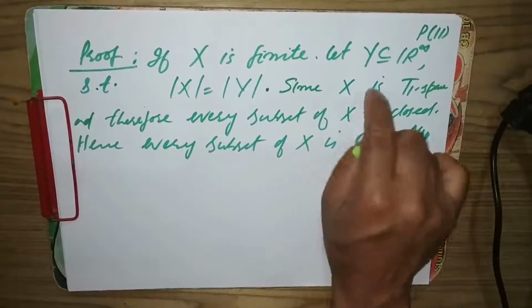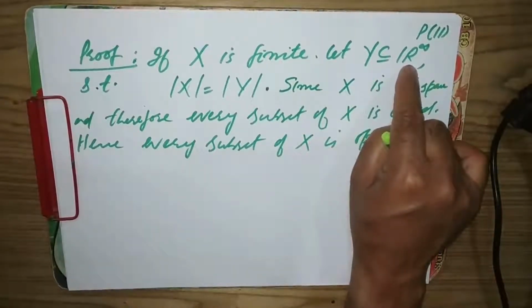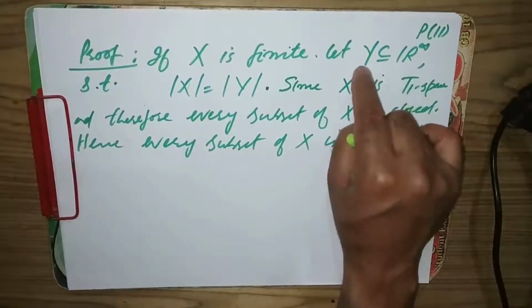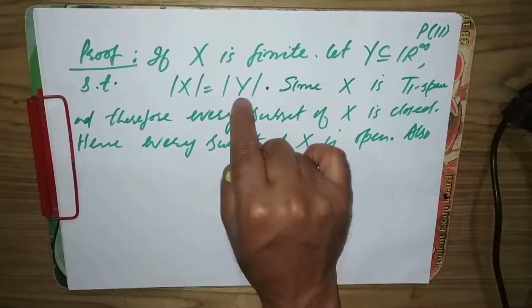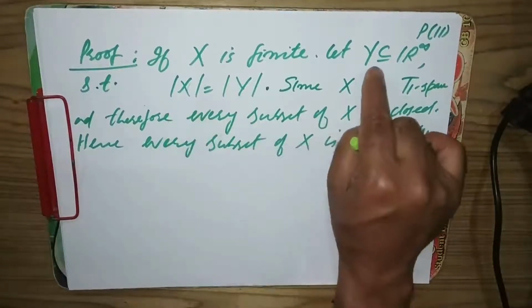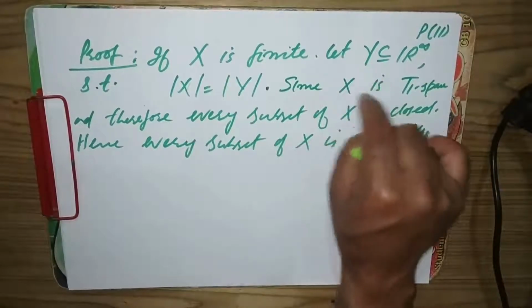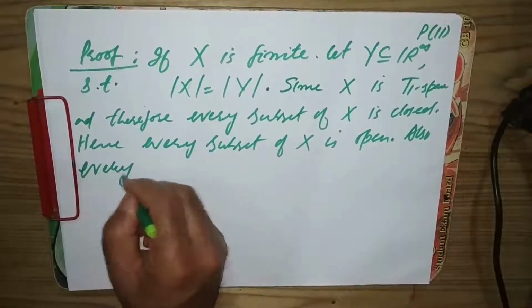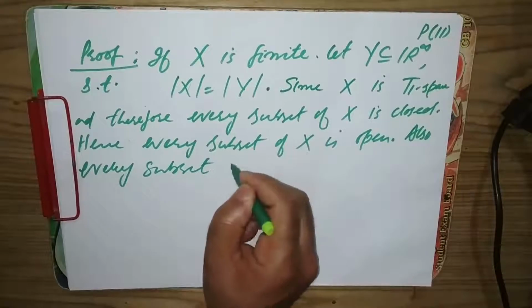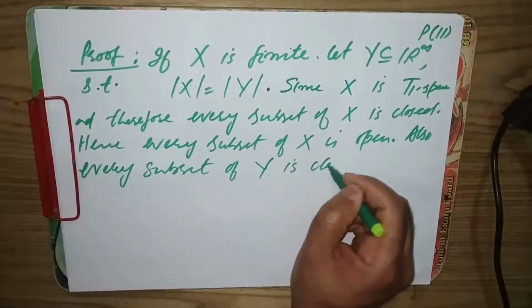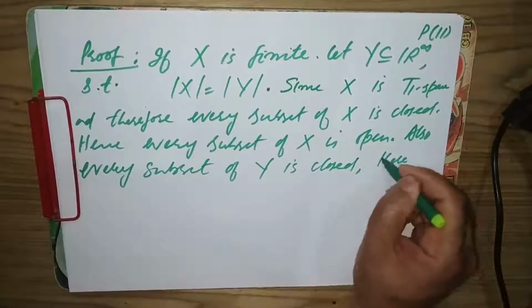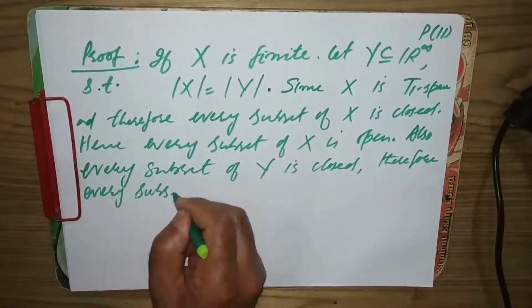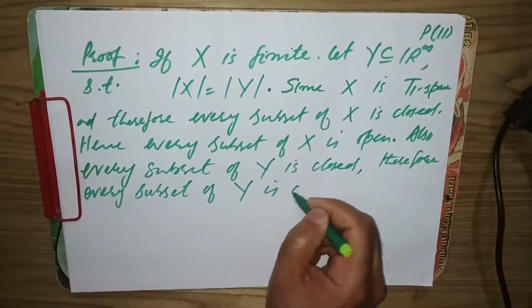Also, Y is a subset of R infinity, and R infinity is a metric space, therefore it's a T1 space, and Y is a subset of R infinity. Y is also a metric space, therefore Y is also a T1 space, and it is also finite because the cardinality of Y is the same as the cardinality of X. So Y is finite and it is also a T1 space, so that means every subset of Y is closed, and therefore every subset of Y is open.